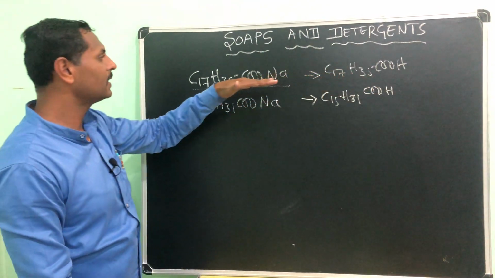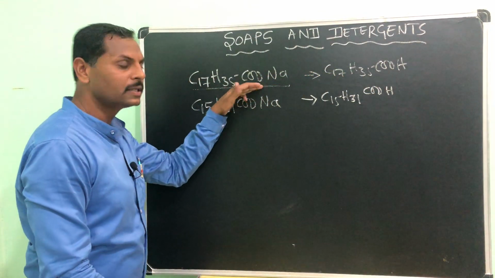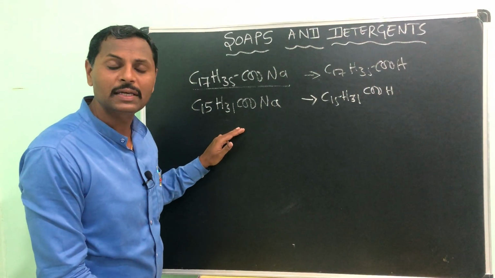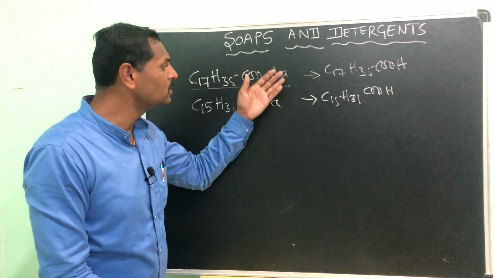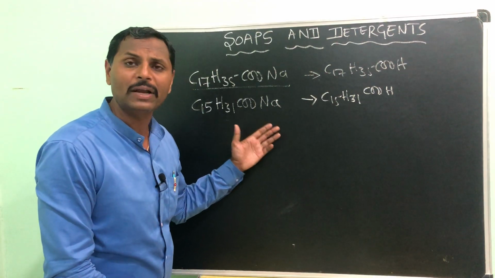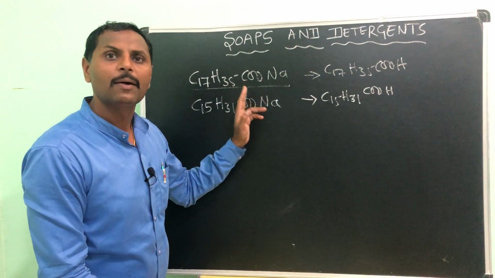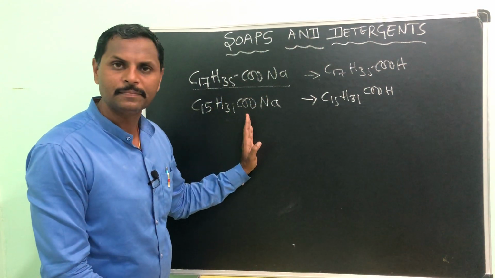From them we get sodium stearate and sodium palmitate. These two are soaps. You can also use potassium; if it is potassium in place of sodium, you call that potassium stearate, potassium palmitate.